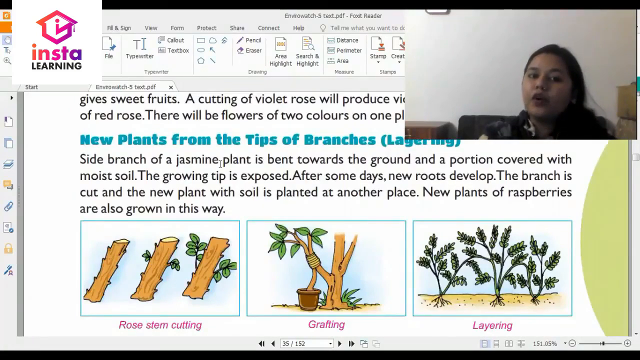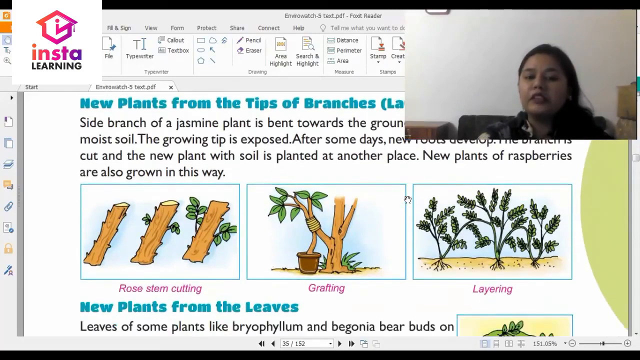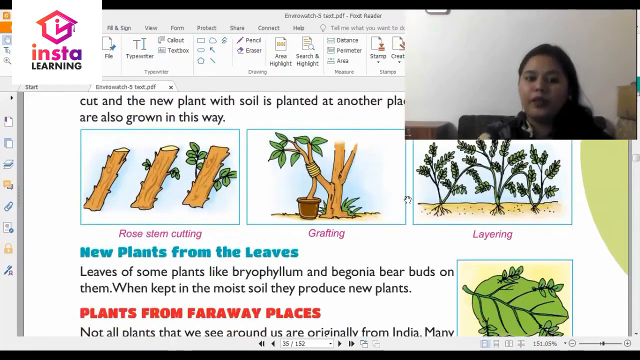New plants from the tips of branches is called layering. Side branch of a jasmine plant is bent towards the ground and a portion covered with moist soil. The growing tip is exposed. After some days, new roots develop. The branch is cut and the new plant with soil is planted at another place. New plants of raspberries are also grown in this way.